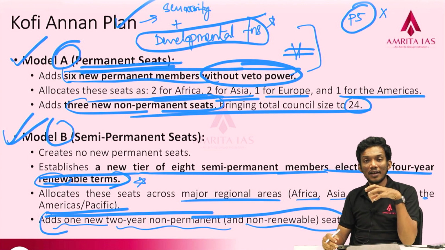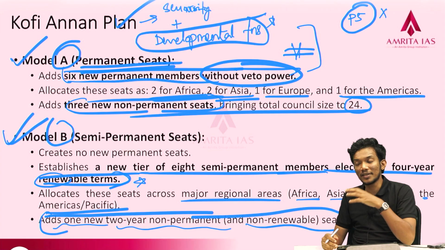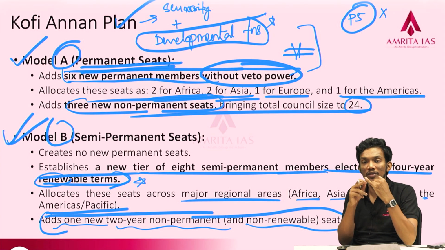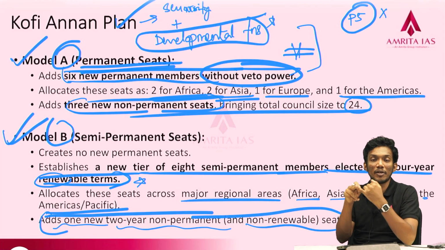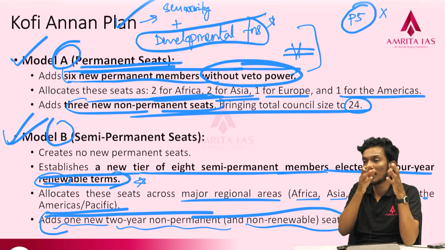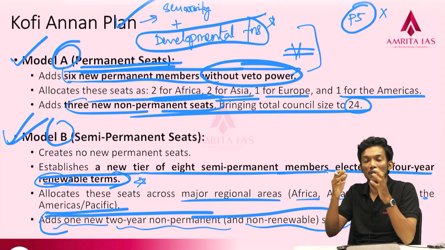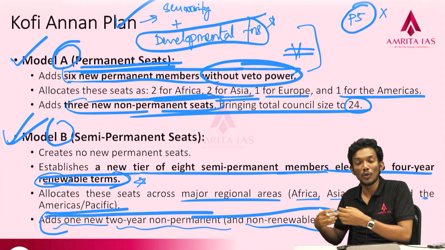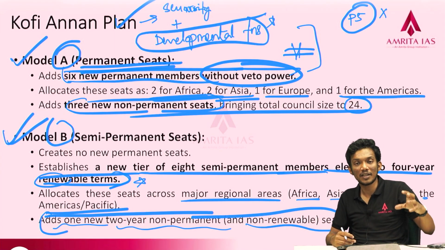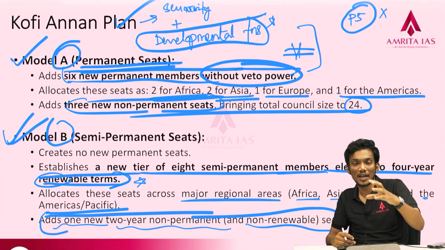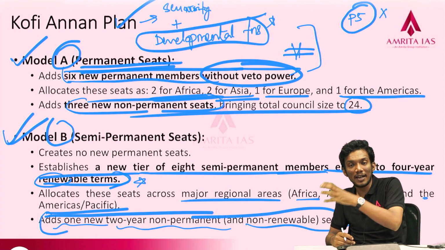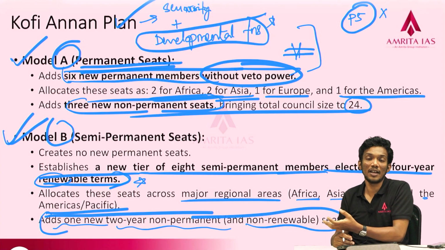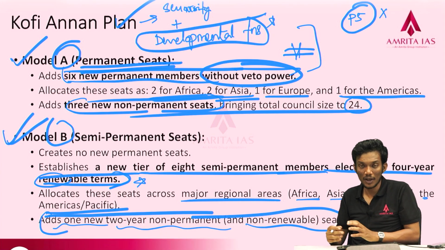Understand that these are things that can be asked for prelims and mains. From a mains point of view, the fundamental questions can come on 2 themes. One is the relevance of the UN right now. You have to give points, for example, why the UN is not relevant, 5 points, and why the UN is relevant, 5 points. The next is the need for UNSC or UN reforms: these are the reasons why the UN needs to be reformed, these are the challenges for the reforms, and lastly, these are the things India has been doing for its share in the UN reforms. These are the questions you need to prepare for.